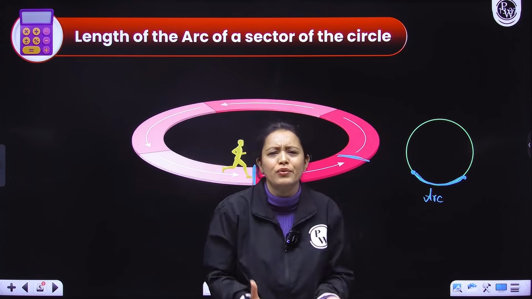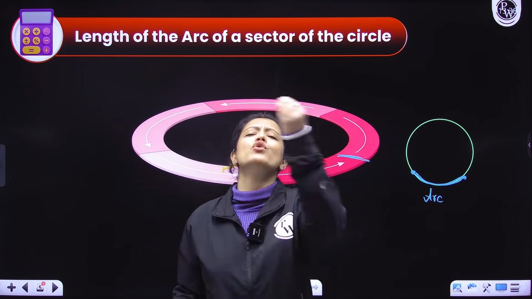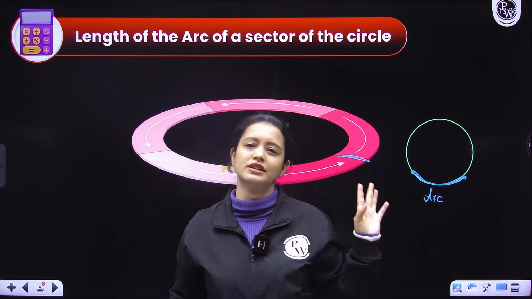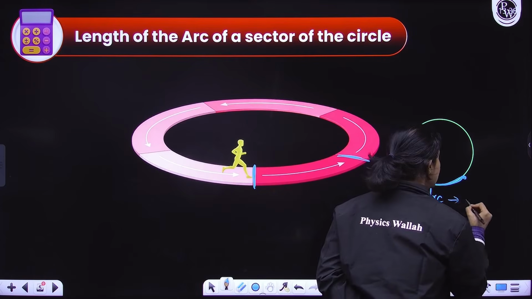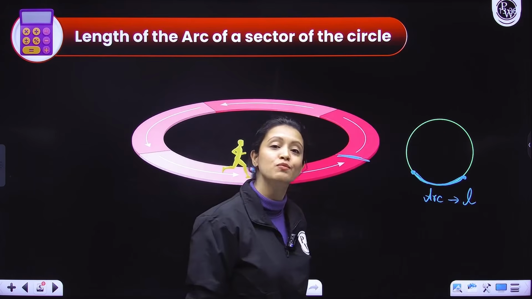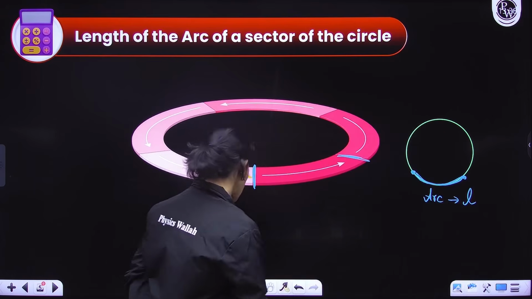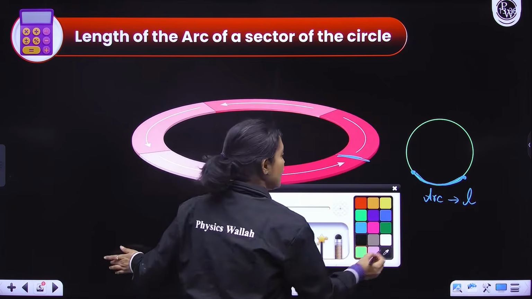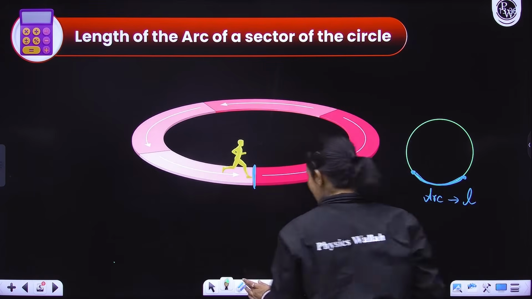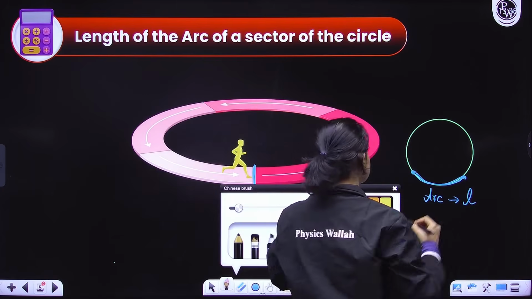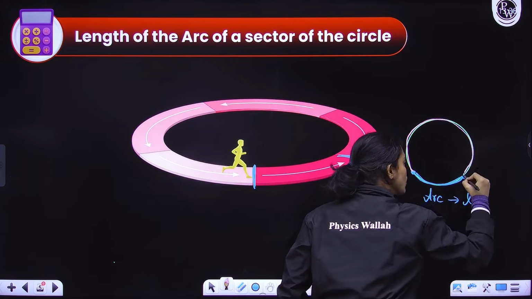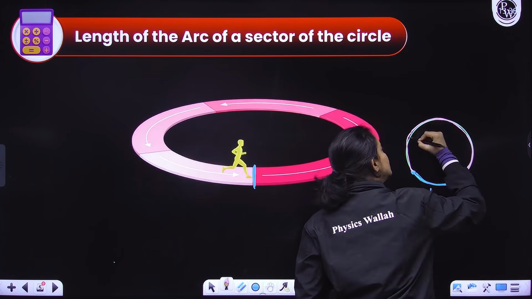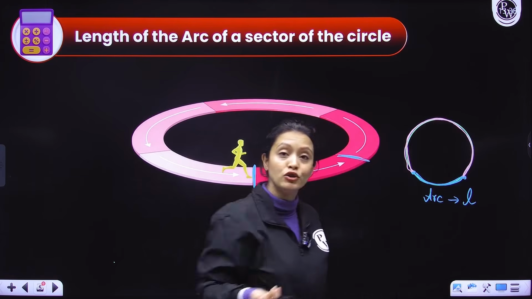So what is arc? Arc is basically a portion of the boundary of the circle. We denote arc by small letter l. Now, one arc I have written here. Another arc that you can see in the same diagram would be this. This is also an arc. This is also a portion of the circumference of the circle or the boundary of the circle.